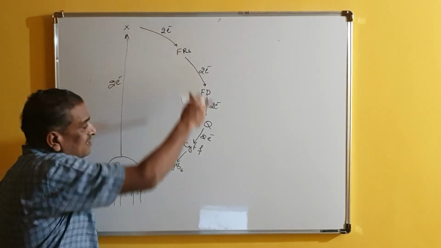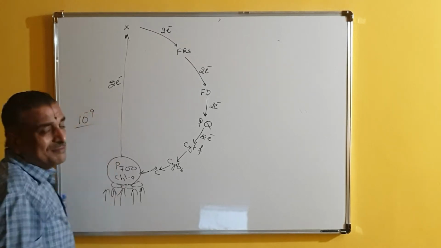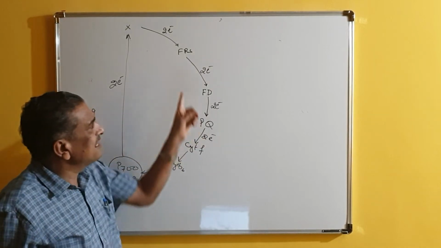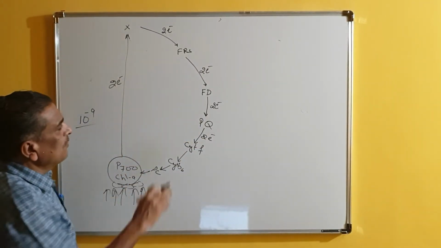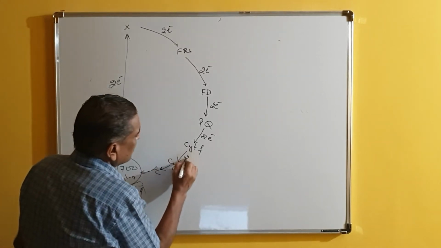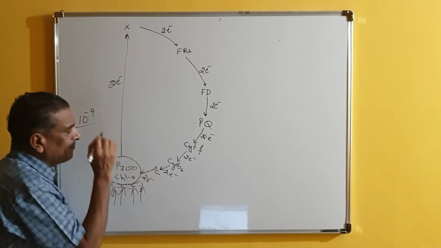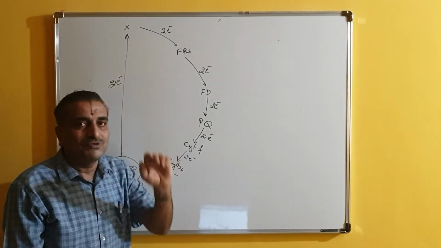All this drama takes place within 10 raised to minus 9 seconds. Please remember, all this taking and giving is happening so fast. Ultimately, the two electrons have come and joined the chlorophyll molecule. The chlorophyll molecule came to ground state.